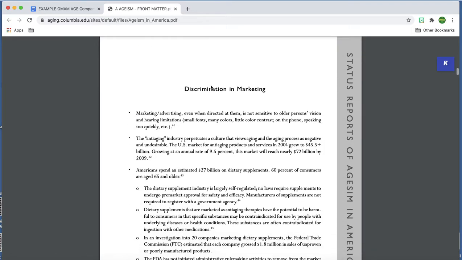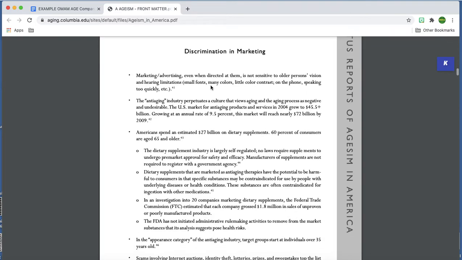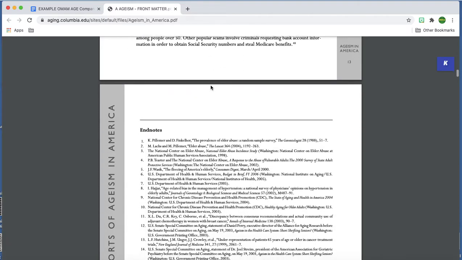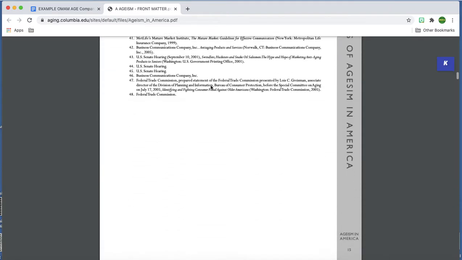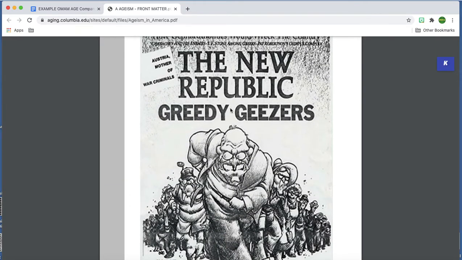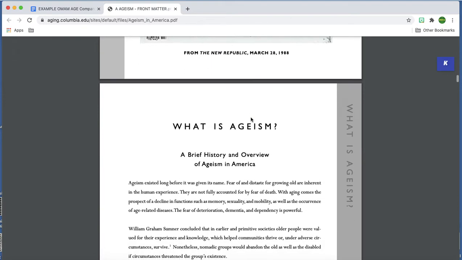I'm going to skim down. Discrimination in marketing. So this is about how when we try to sell people things with commercials, older people are generally not marketed towards, like we don't make products that they would want to buy. I'm not sure that fits either. Ooh, look at this. There's an offensive word for an older person. I know that that's going to be something I have to cite at one point. I'm just going to keep that in mind.